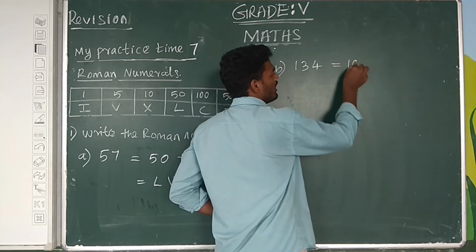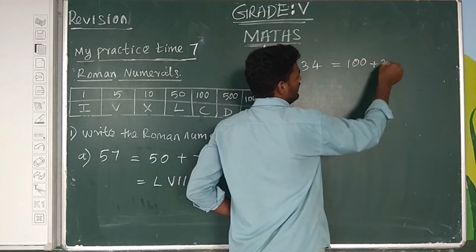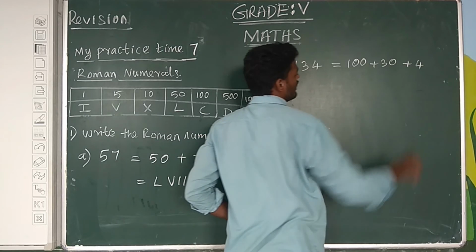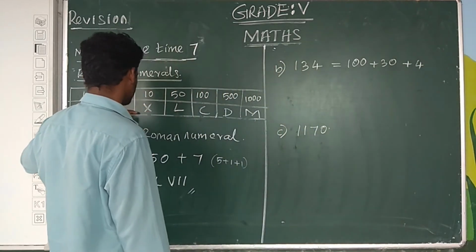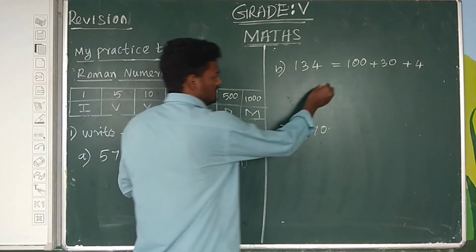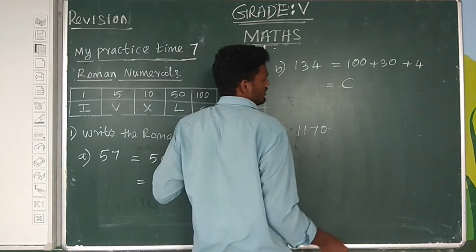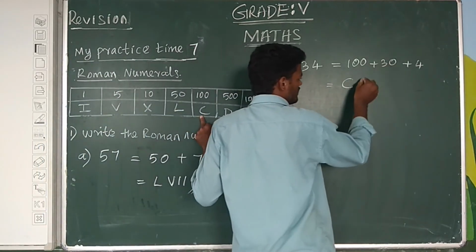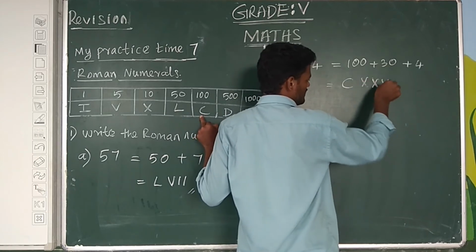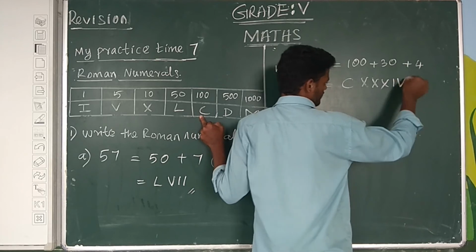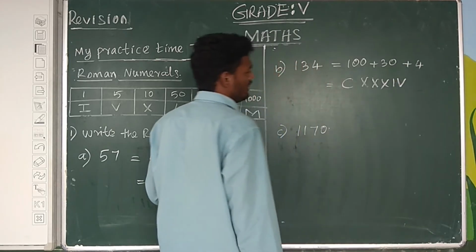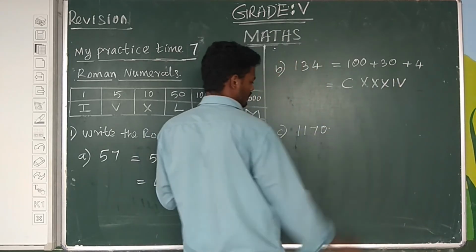Next one is 134. Expand it as 100 plus 30 plus 4. 100 is C in Roman numerals. 30 is triple X, 10 plus 10 plus 10. And 4 is IV. So this is the value of 134.